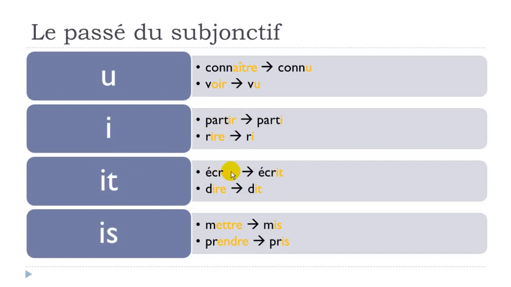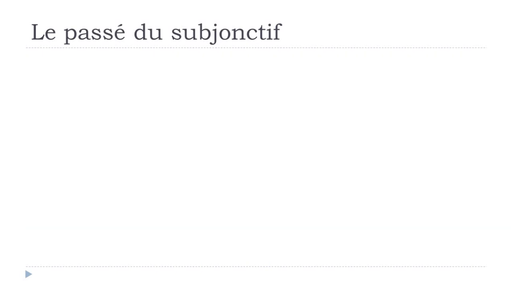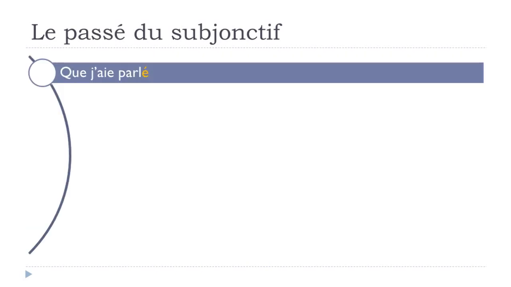Okay. So écrire, to write, will become écrit. Dire, to say, will become dit. All right. And then IS now, final S not pronounced, but still you need to write it. Mettre, for instance, ETTRE, will become mis. Prendre, ENDRE, will become pris. All right. But then, if you're not sure, as I said, watch the video because it will be useful. And then let's take the verb parler as we had, and let's put the passé du subjonctif form.